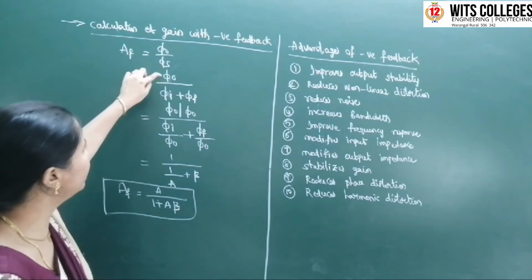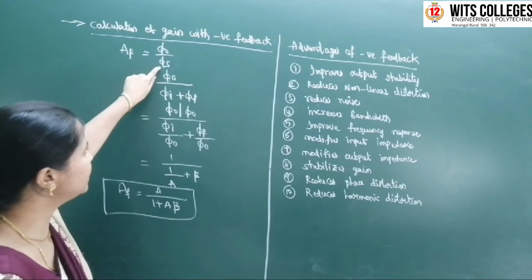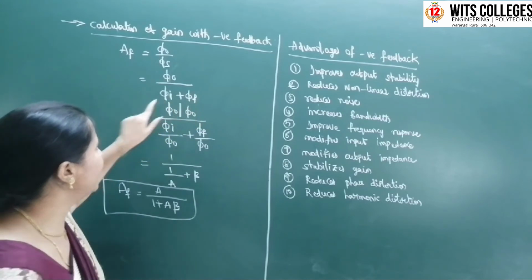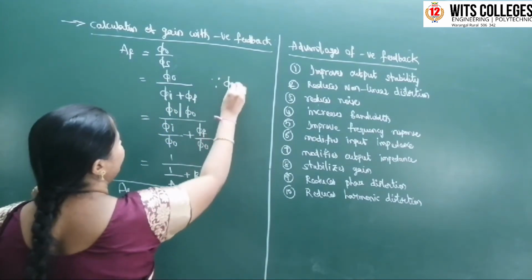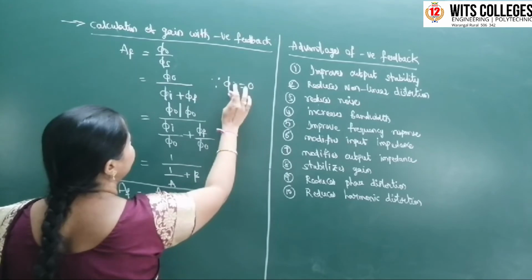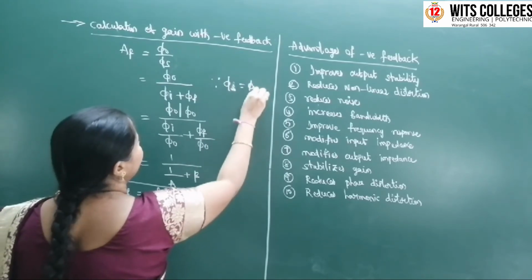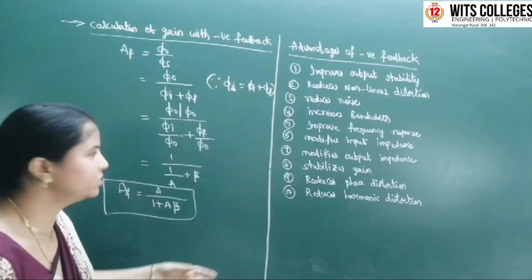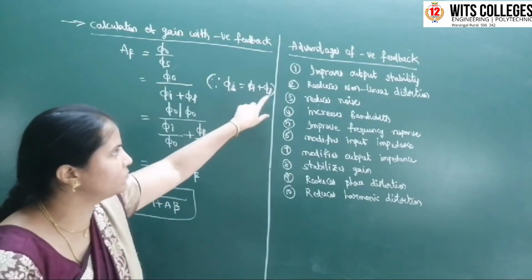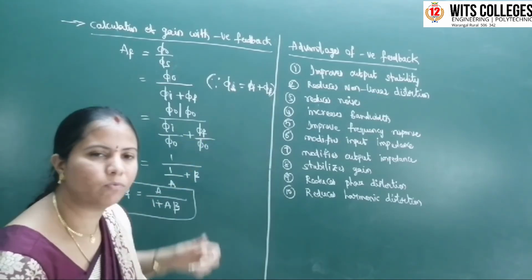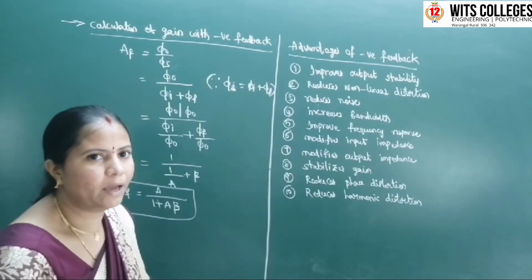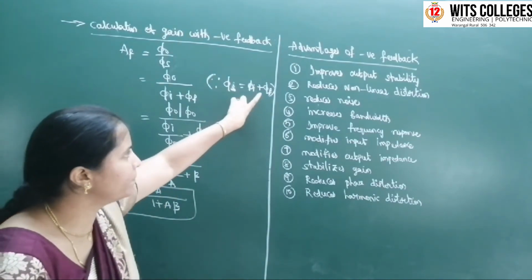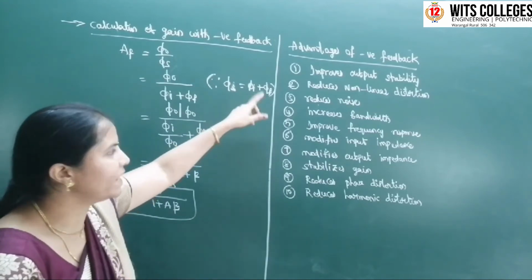Here phi s is nothing but phi I plus phi f. This is for negative feedback. For positive feedback, phi s equal to phi I minus phi f. Okay na? Phi s is nothing but the mixer output. For negative feedback phi s equal to phi I plus phi f, for positive feedback phi I minus phi f.